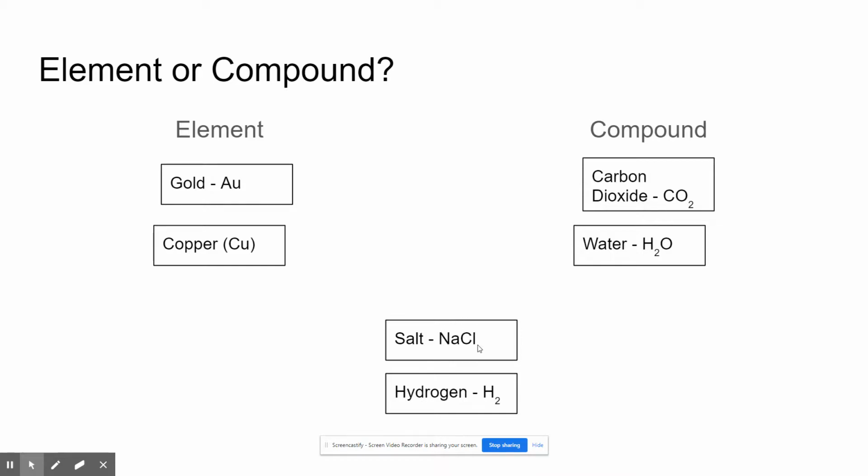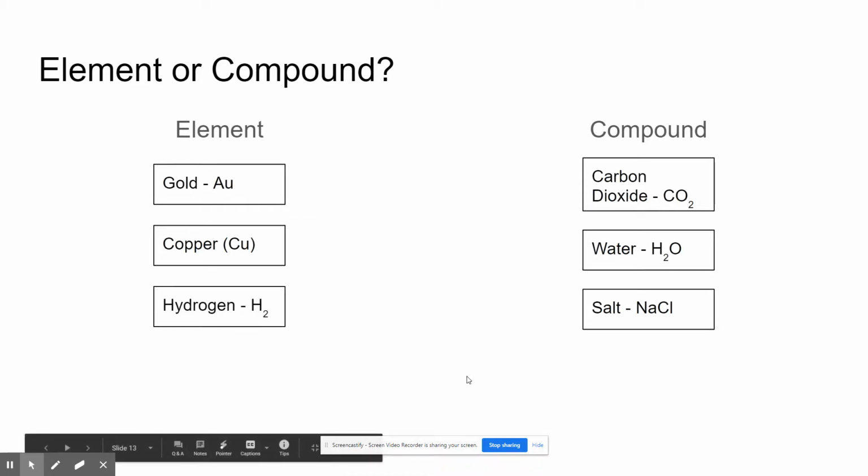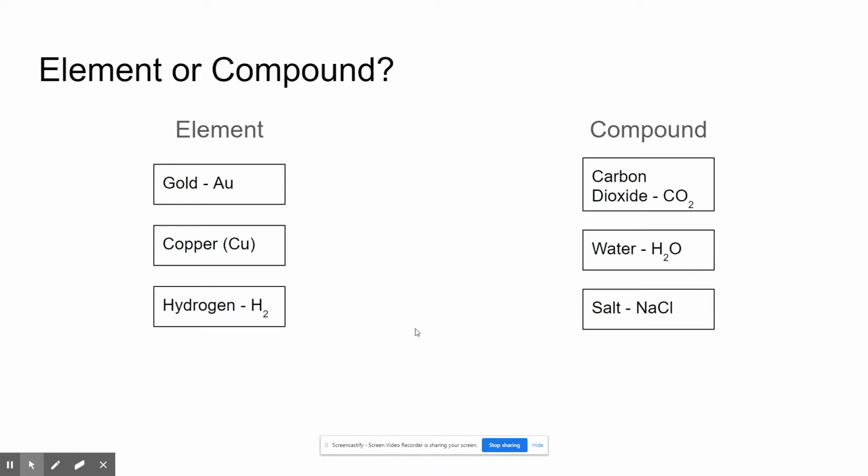Shiny metal, poisonous gas, but when they come together, they create something we put on French fries. It's weird. But that's obviously a compound. And then hydrogen gas, you might say, well, there's two there, but we still only have one capital letter, so that's just going to be an element.